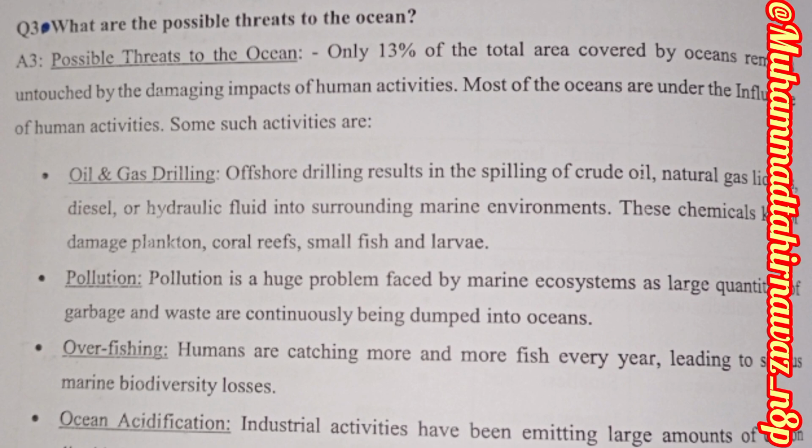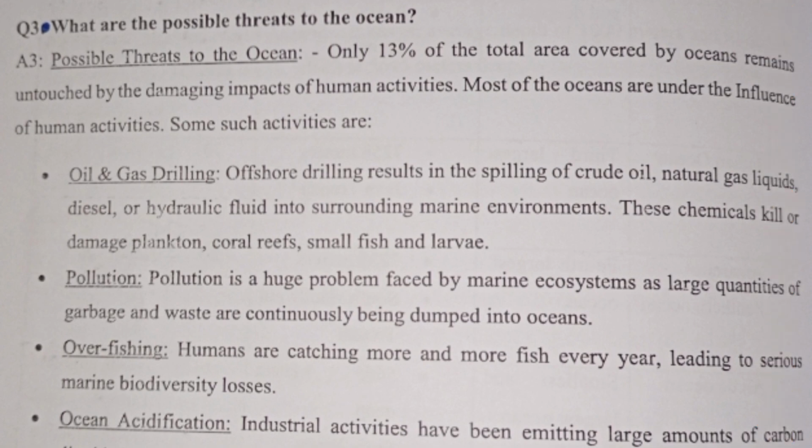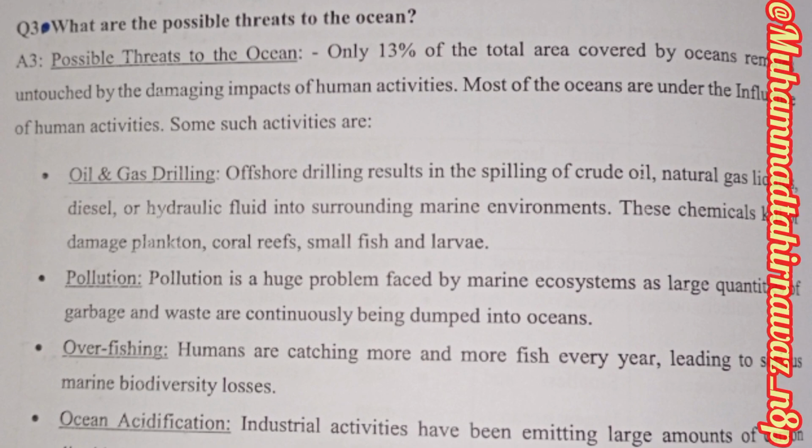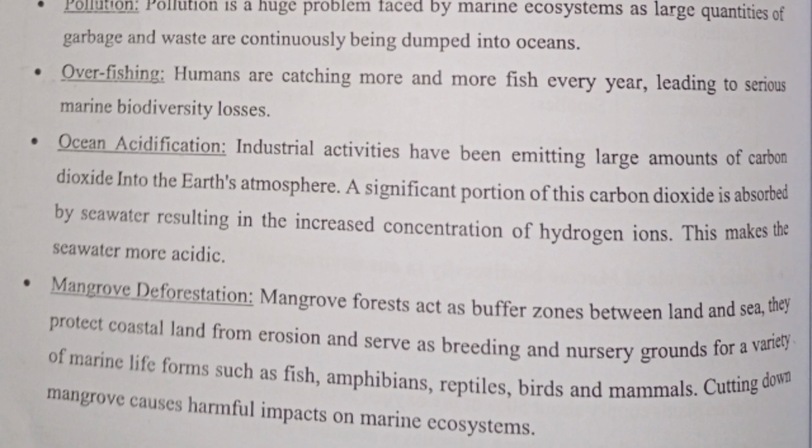Number two, pollution. Pollution is a huge problem faced by the marine ecosystem as large quantities of garbage and waste are continuously being dumped into the ocean. Number three, overfishing. Humans are catching more and more fish every year, leading to serious marine biodiversity losses.